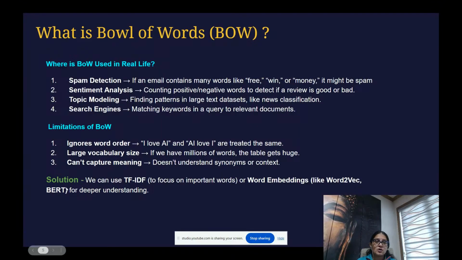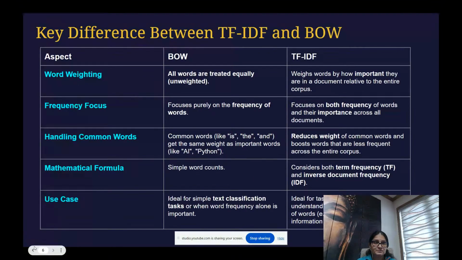Okay, so now the solution is we can use TF-IDF to focus on important words. And you can also use word embeddings like Word2Vec, BERT for deeper understanding. But today I will give you this solution. Okay, and then we will move ahead now.